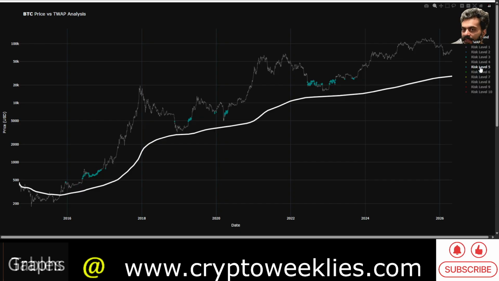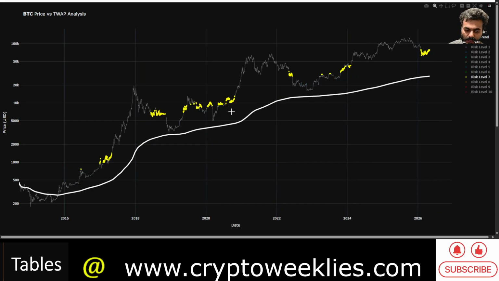But again, at risk level 7 the Bitcoin asset stays at an elevated risk level, kind of like it was in 2018 all the way from June 2018 till about late October, early November 2018, where the price spent a lot of time at this risk level 7. Typically the range for risk level 7 is somewhere between 130% difference between the price and the time weighted average price, and 175 to 180% difference. So 120 to 180% difference between the price and the time weighted average price.